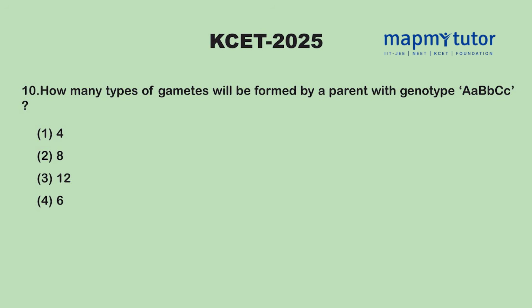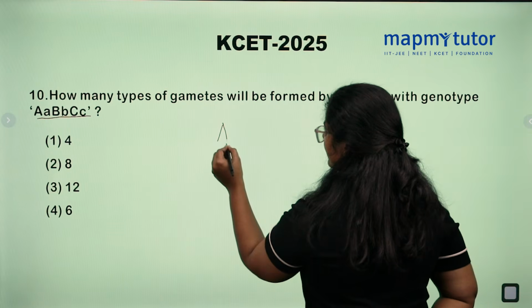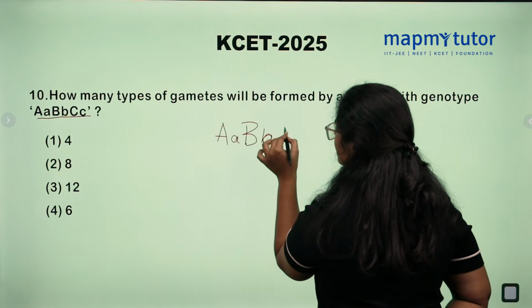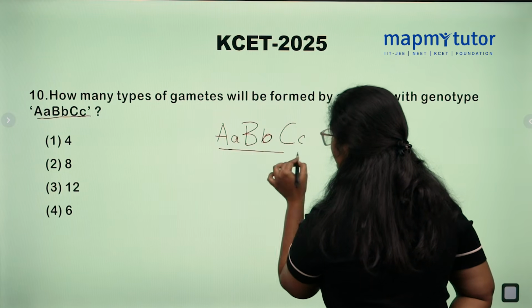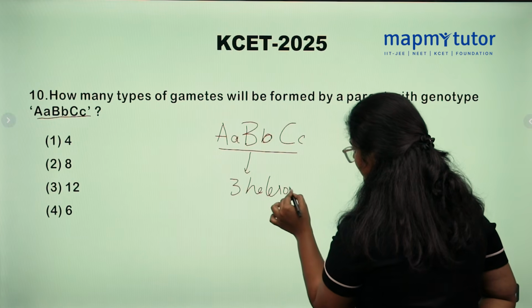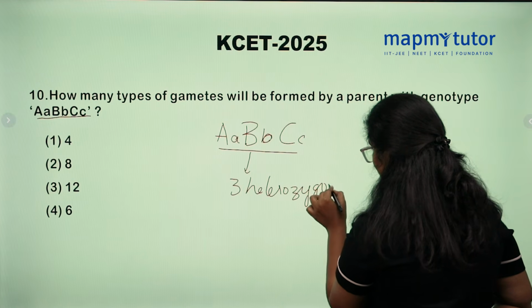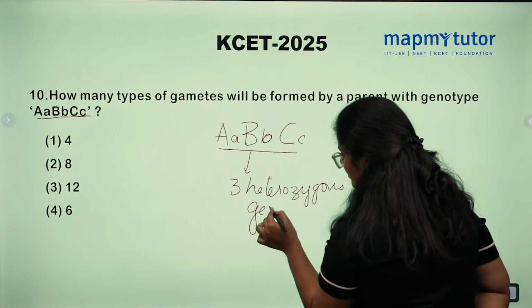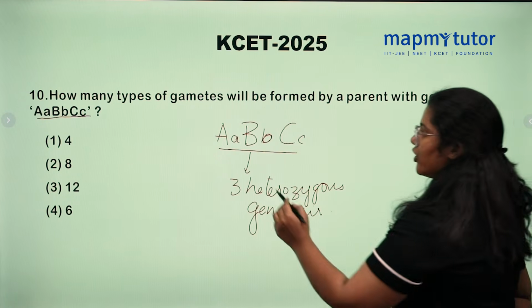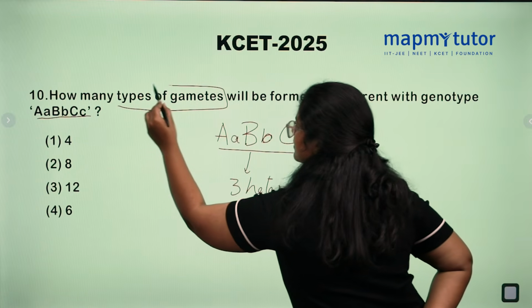How many types of gametes will be formed by a parent with genotype capital A small a, capital B small b, capital C small c? So, how many types of genotypes are there? Here we can see 3 heterozygous gene pairs, and we need to find out the types of gametes.